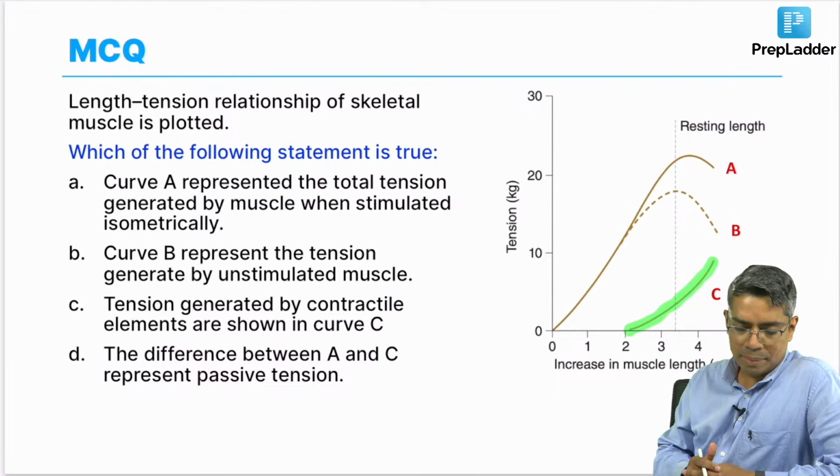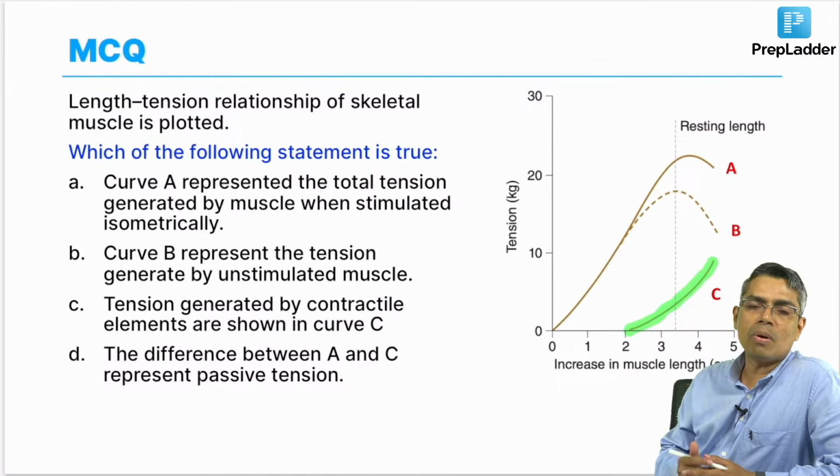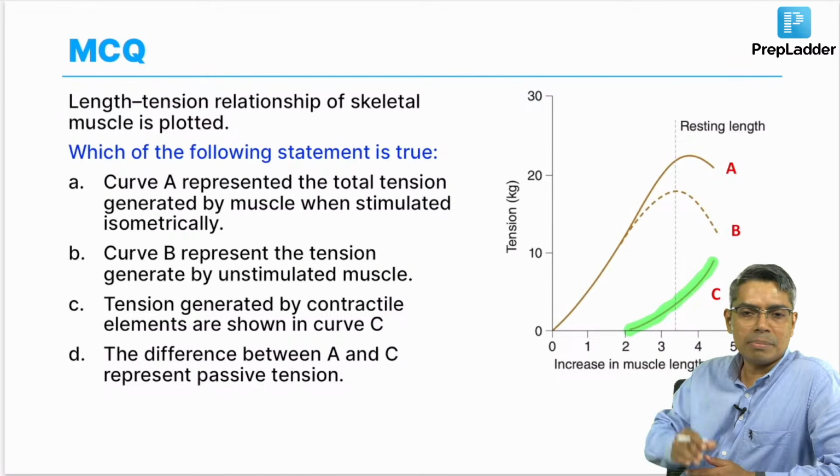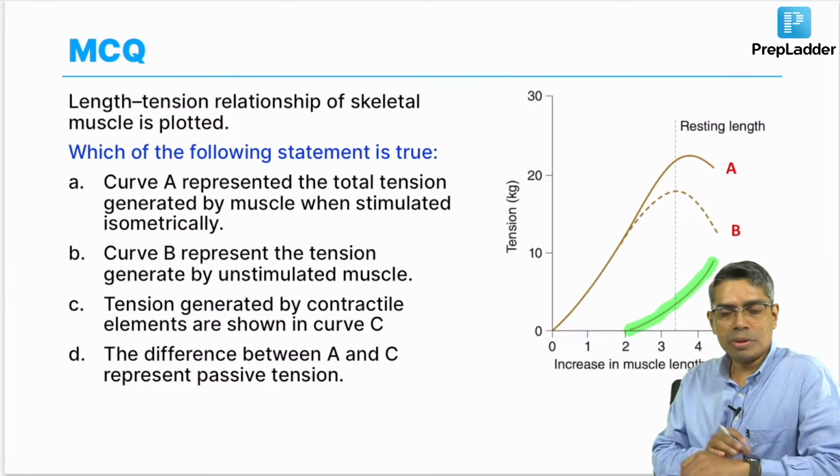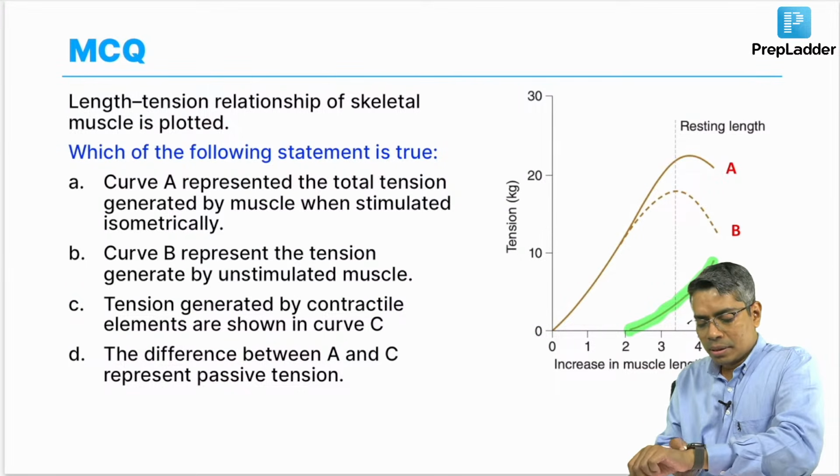Why not muscle damage? Muscle will be damaged. In this experiment, if you go on stretching, the sarcomere will be damaged. After that, muscle will not contract fully. Okay. The damage will be there. That's why I told you that there will be a rupture of the sarcomere.